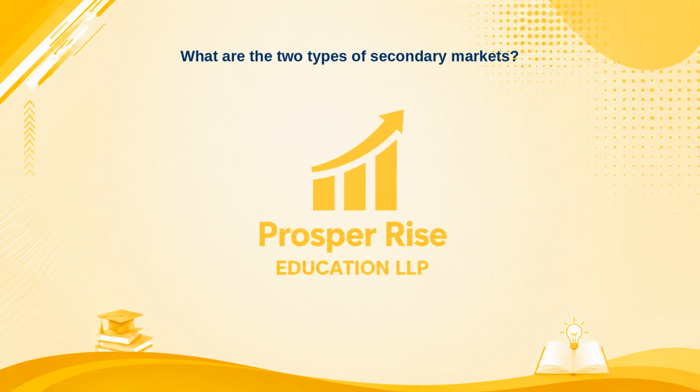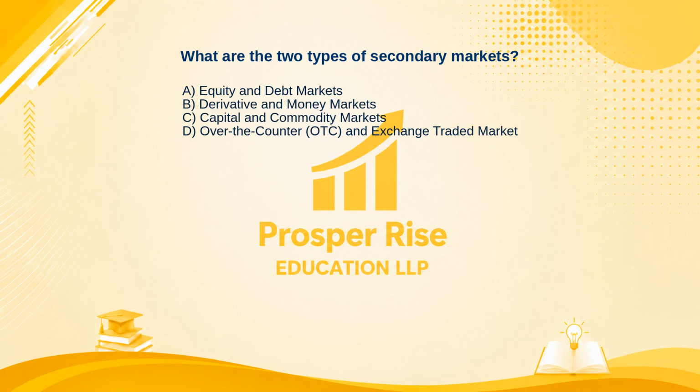What are the two types of secondary markets? Here are your options. A. Equity and debt markets. B. Derivative and money markets. C. Capital and commodity markets. Or D. Over-the-counter, OTC, and exchange-traded market. Take a moment to pause the video and decide.